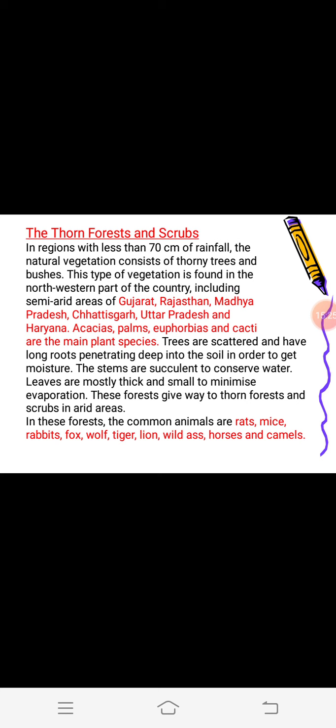Animals which are found here are rats, mice, rabbits, fox, wolf, tiger, lion, wild ass, horses, and camels. These animals are found in these areas. Camel is also known as the ship of the desert.